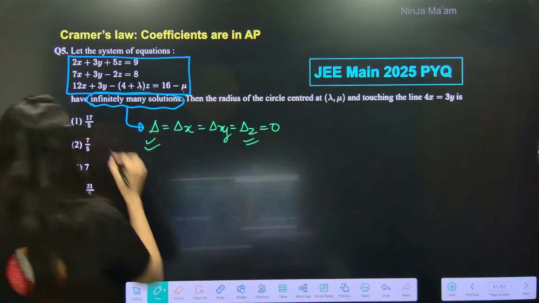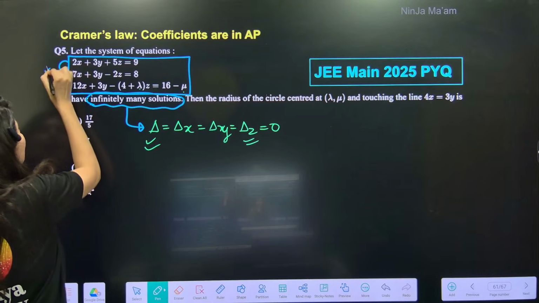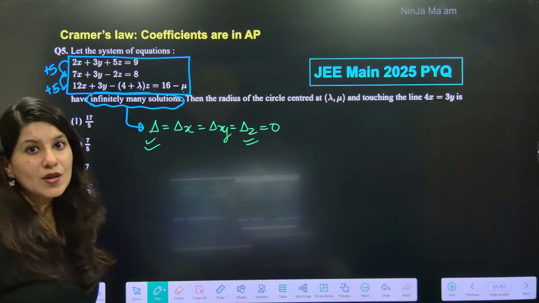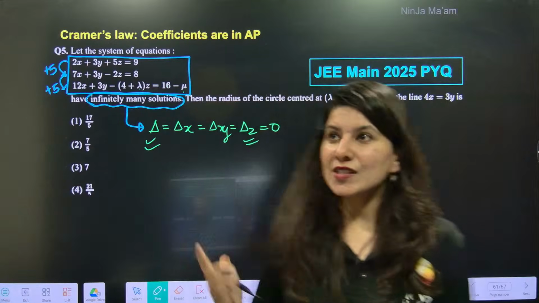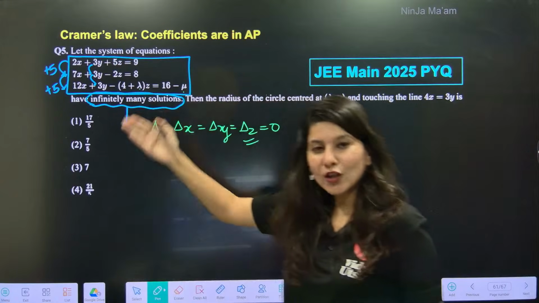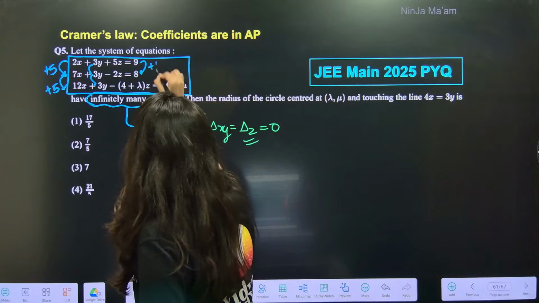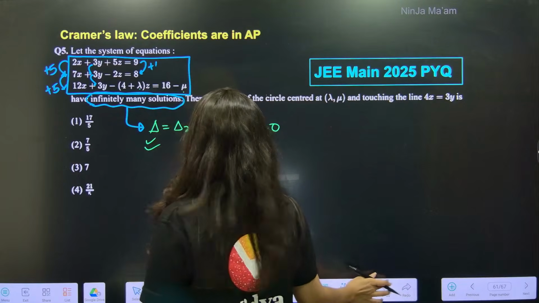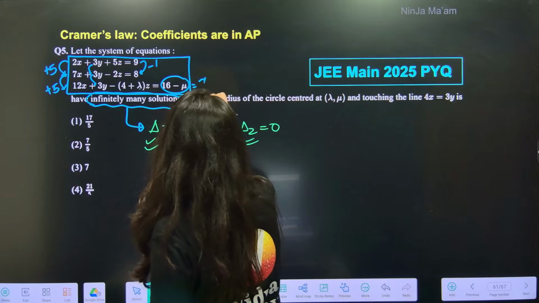Are the coefficients in AP, my dear students? Yes, ma'am. 2 plus 5 is 7, 7 plus 5 is 12. Yes, arithmetic progression. 3, 3, 3: 0 is the common difference. 3 plus 0 is 3, 3 plus 0 is 3. So 3, 3, 3 is technically an arithmetic progression. And 9 minus 1 is 8, so 8 minus 1 will be 7. So this should be 7, right?